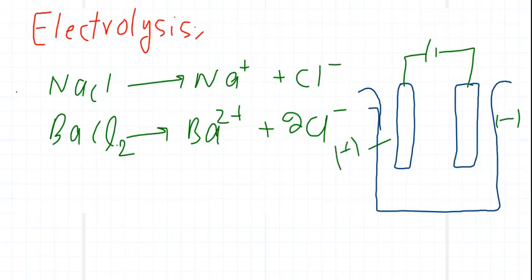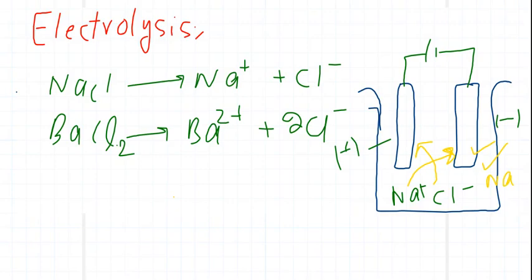So when we add molten NaCl into this beaker, what will happen? Because this electrode has negative charge, the sodium will move towards this electrode and the chlorine will move towards the other electrode. Sodium will accumulate here and we will get sodium metal on this electrode.